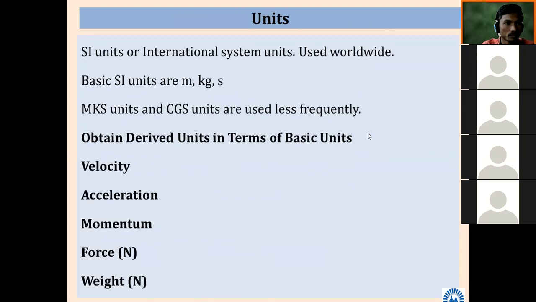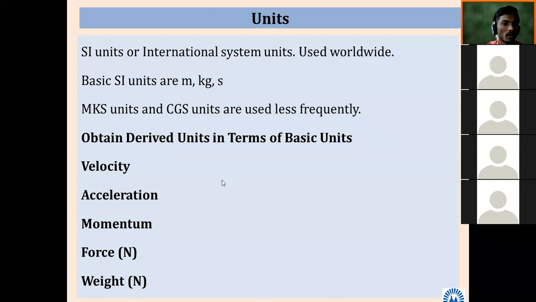Then SI. SI units are international, also called the international system of units. So basic units are as we have seen. Then there are two methods: one is MKS units and another one is CGS units, which are used less frequently.